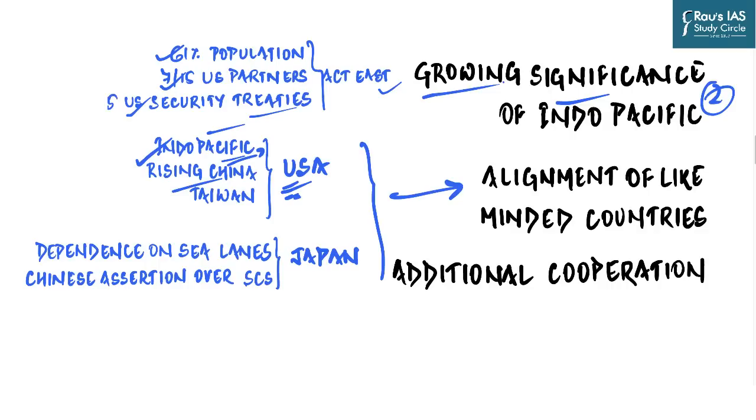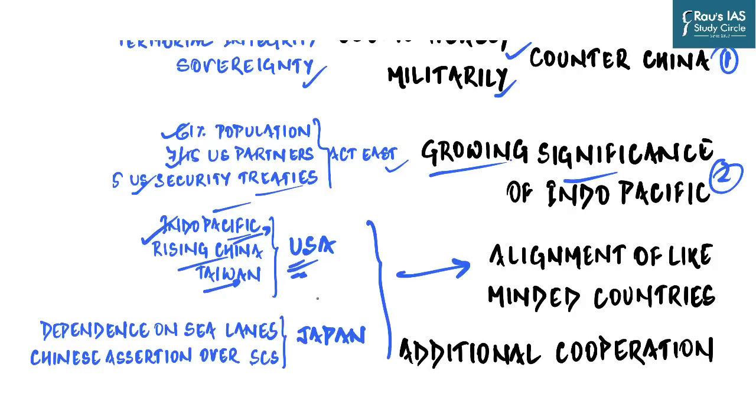Apart from that, rising and assertive China's growing willingness to challenge the regional status quo has worried the US. At the same time, the US has a particular ethical and moral commitment to protect Taiwan's sovereignty. If you look at Japan, which depends heavily on open sea lines of communication for its trade with the world, we know that Japan is an export-led economy. They supply the world's most high-tech manufactured products across the globe, for which they are dependent upon open sea lines of communication, and that is why freedom of navigation is of utmost importance for Japan.